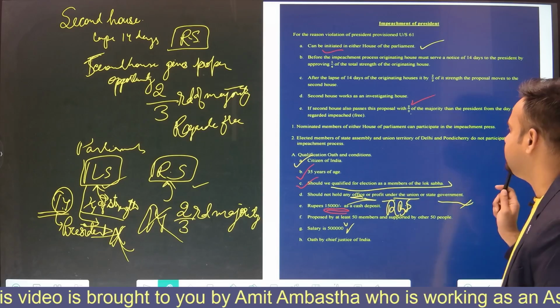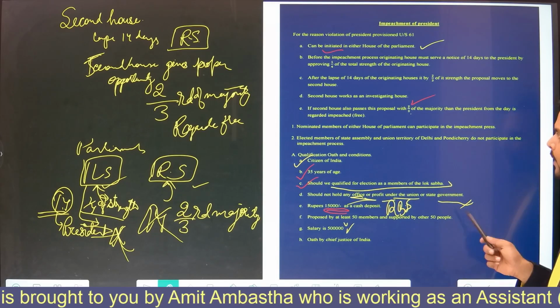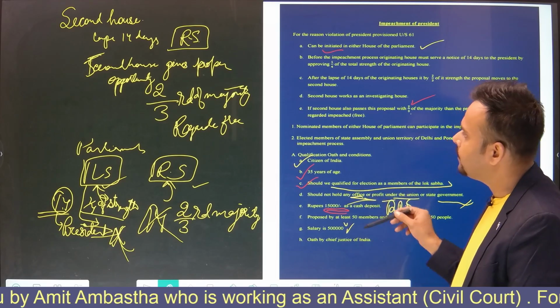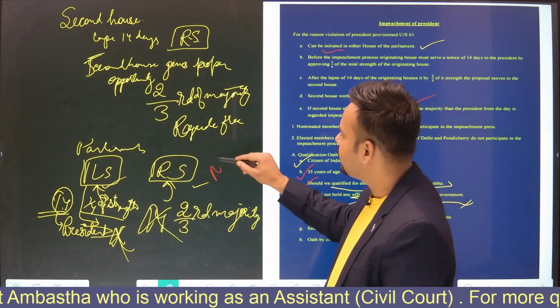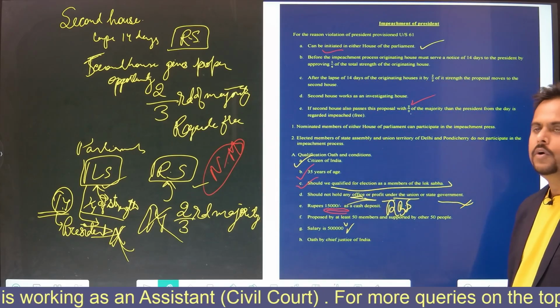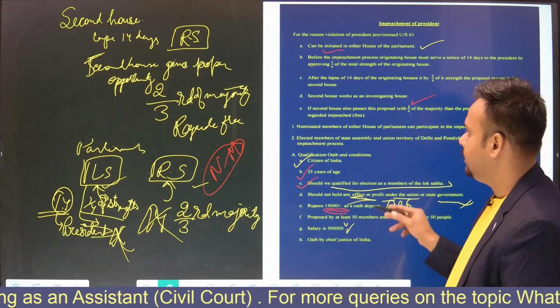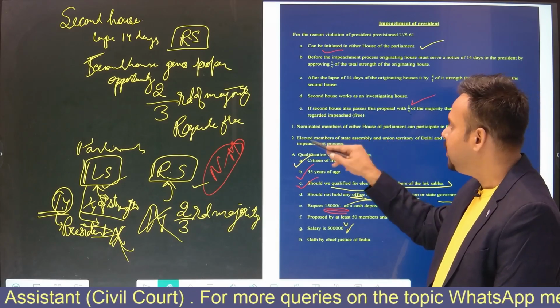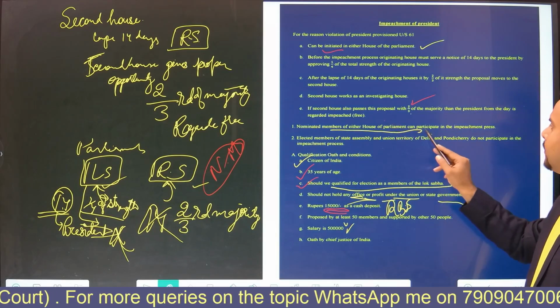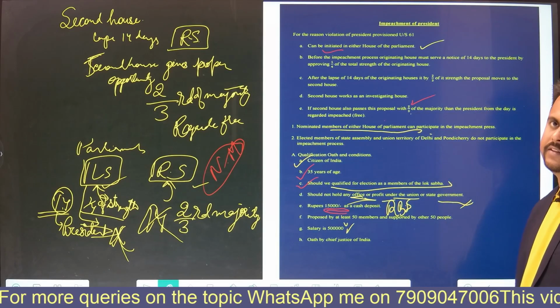impeached, that is free. Now, one more thing that is very much important: you might have seen in the election procedure of the president that the nominated members were not eligible to vote in the presidential election. But in the impeachment process, the nominated members of either house of the parliament, that is Lok Sabha and Rajya Sabha, can participate in this impeachment process.